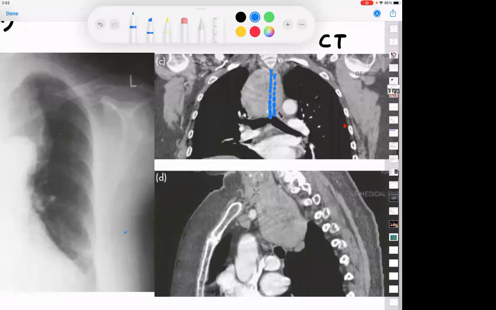Sir, CT2, don't think CT2. Don't think about the bronchus. Don't think about the bronchus. My question is very simple.